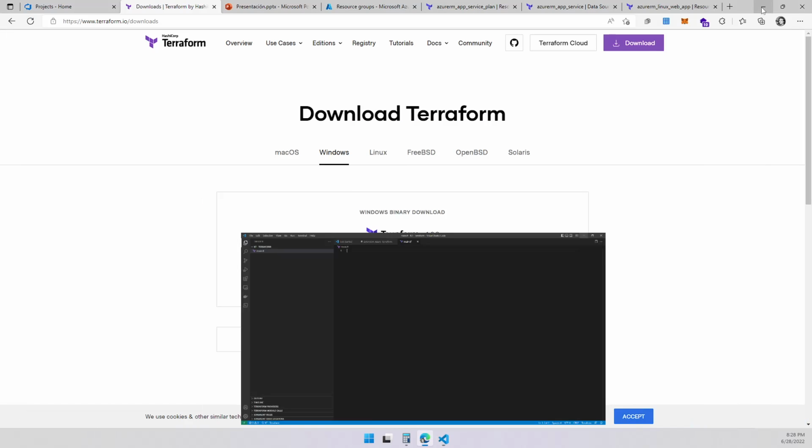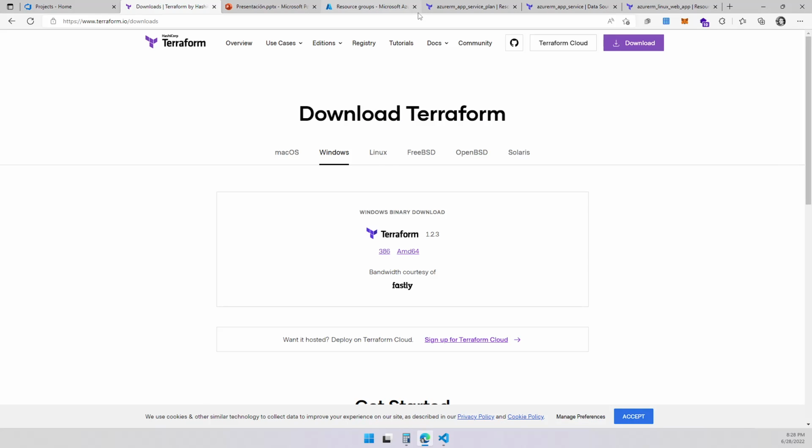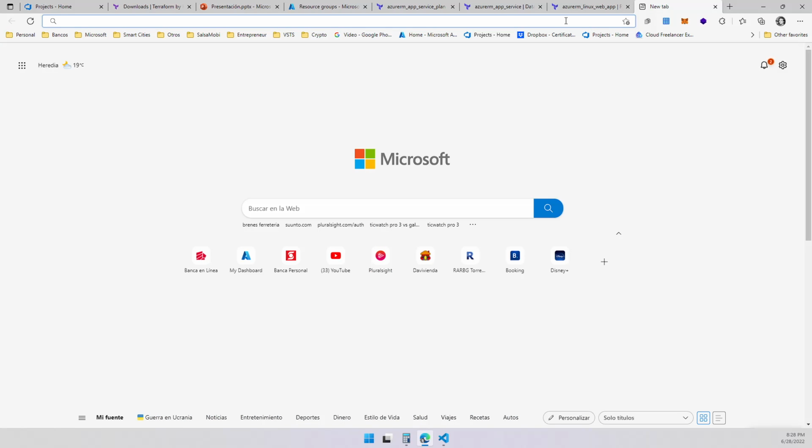So let's look on Google, or let's Google how you can do something. I want to show you something real quick. I want to create an app service.